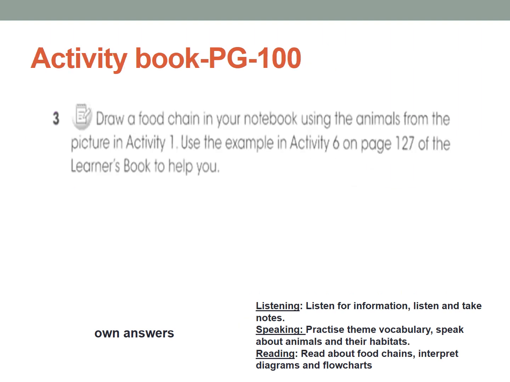Now open your activity book, page number 100. Draw a food chain in your notebook using the animals from the picture. Activity 1. Use the example of activity 6 on page number 127. So it's the same thing. No need to repeat, do only one activity. This also you need to draw a food chain, okay?